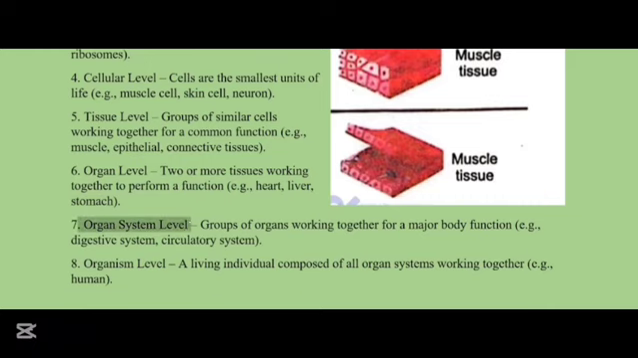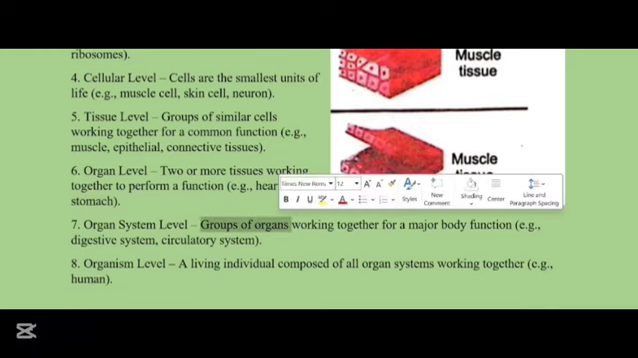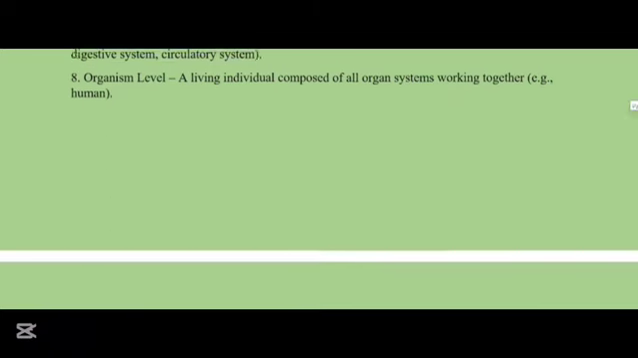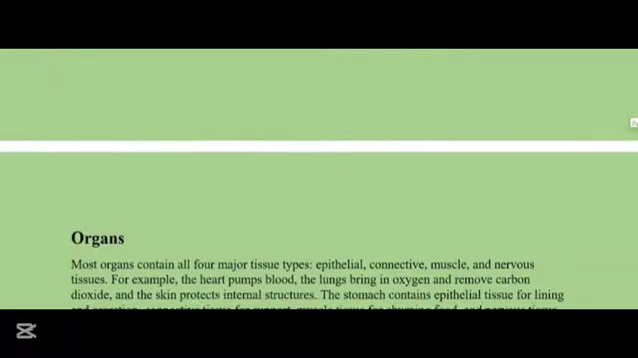Then we have the organ system level: groups of organs working together for a major body function, like the digestive system or the circulatory system. Then we have the organism level. A living individual is composed of all the organ systems working together. An example is a human.